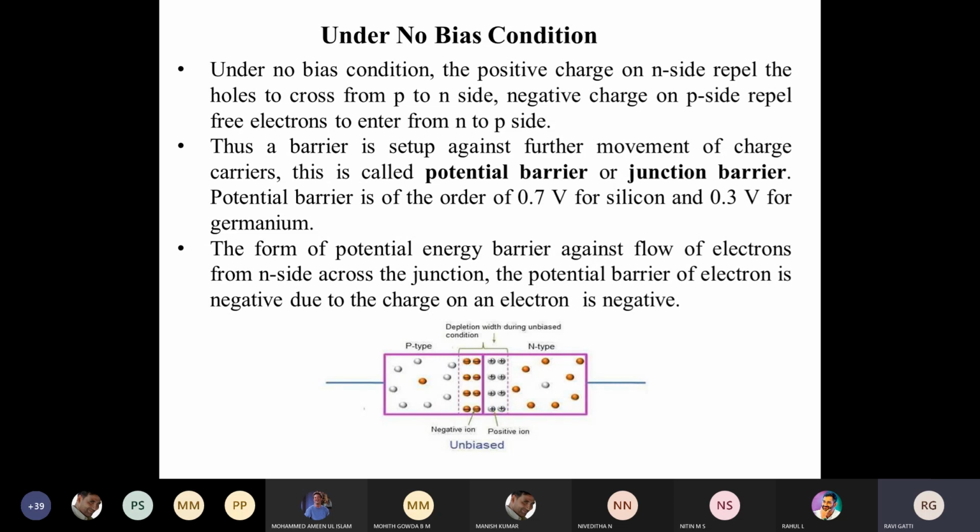Under this, if I measure with a voltmeter across the terminals, I will get 0.7 volt if it is silicon material, and if it is germanium, you will get 0.3 volt.